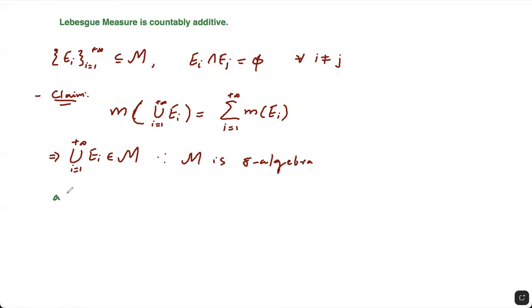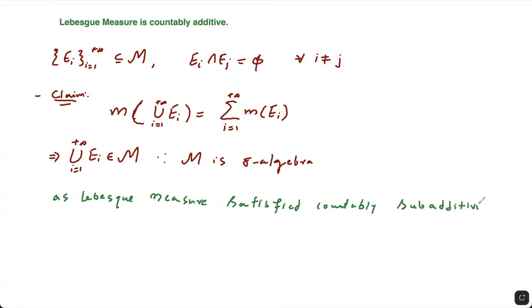So as the Lebesgue measure satisfies countable subadditivity, this implies M of union from 1 to plus infinity of E_i is less than or equal to summation i from 1 to plus infinity of M of E_i.